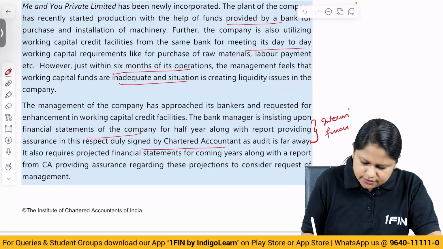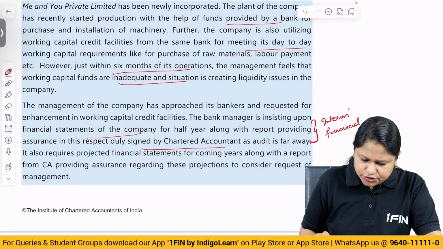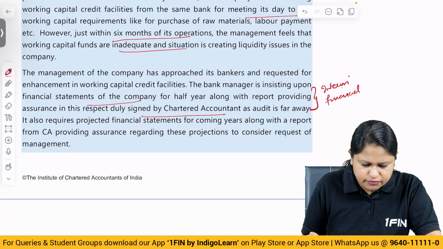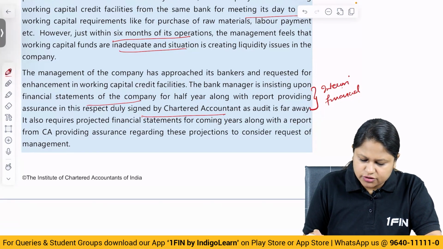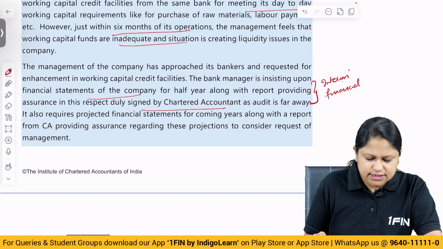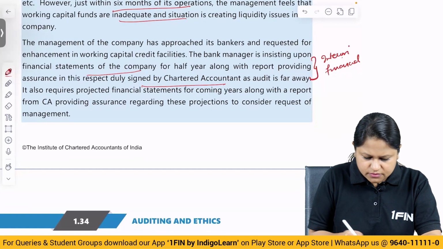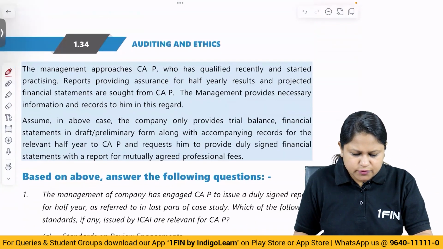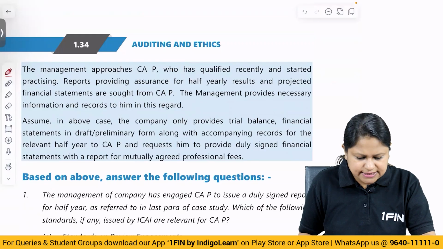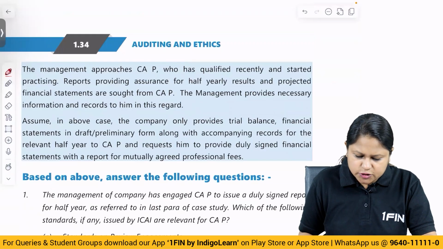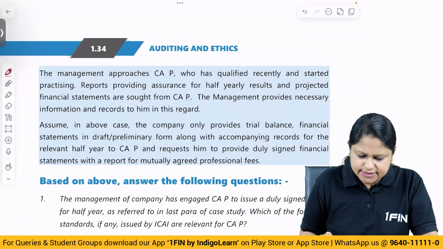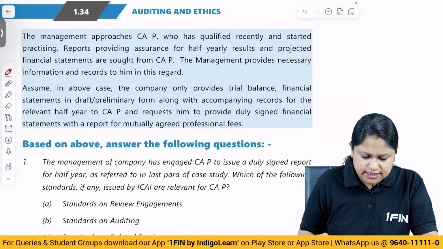Okay, so obviously here it is going to be limited assurance. It also requires projected financial statements for coming years along with the report from the CA, providing assurance regarding these projections, to consider the request of the management. Assurance regarding the projection. The management approaches CAP, who has qualified recently and started practicing. Reports providing assurance for half-yearly results and projected financial statements are sought from CAP. The management provides necessary information and records to him in this regard.